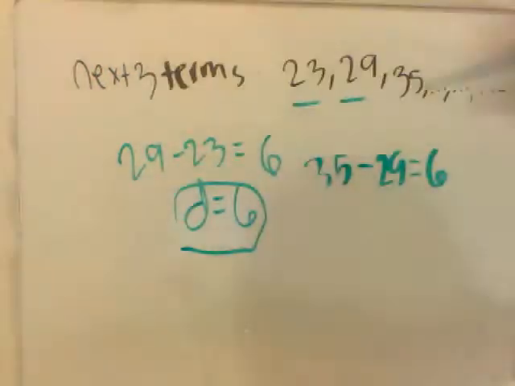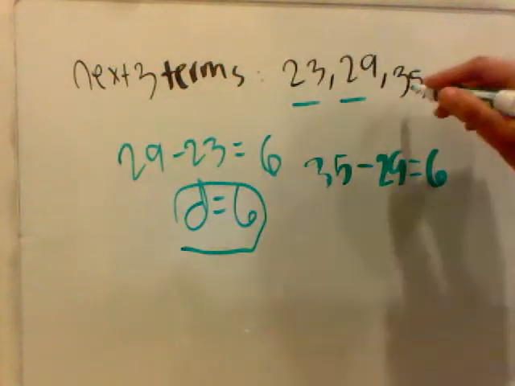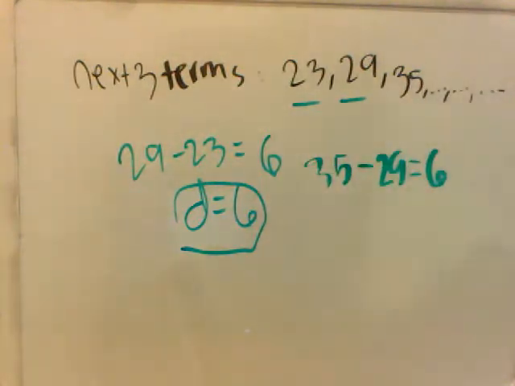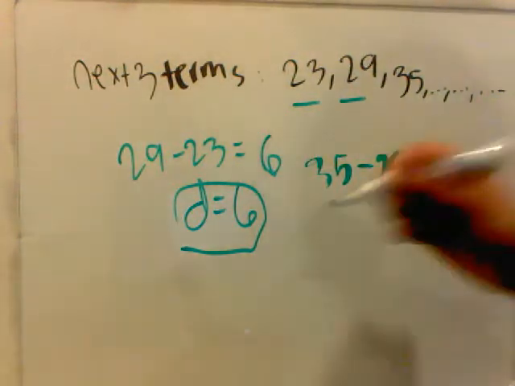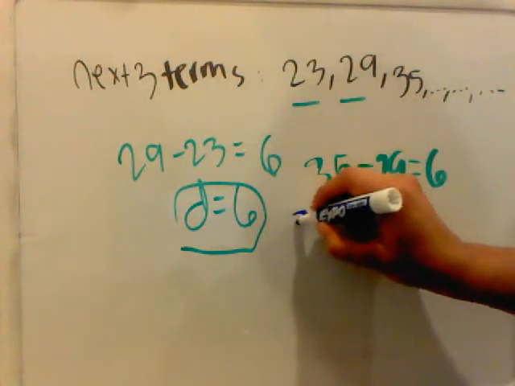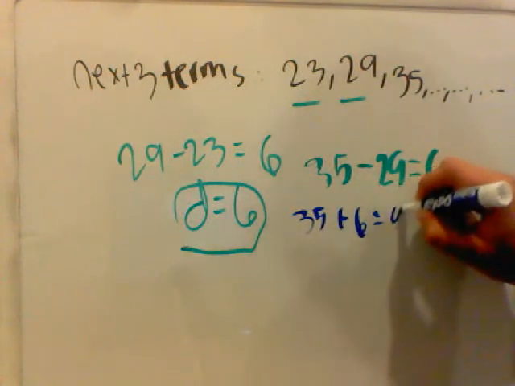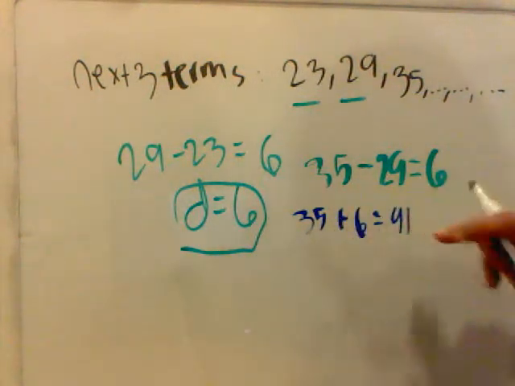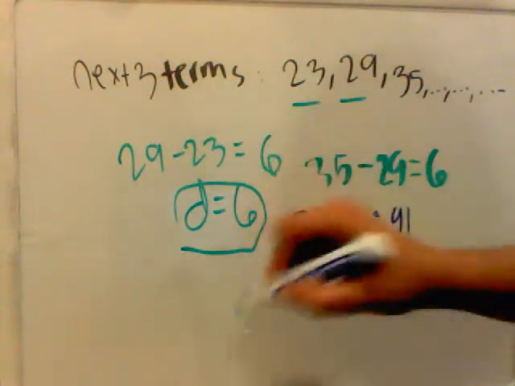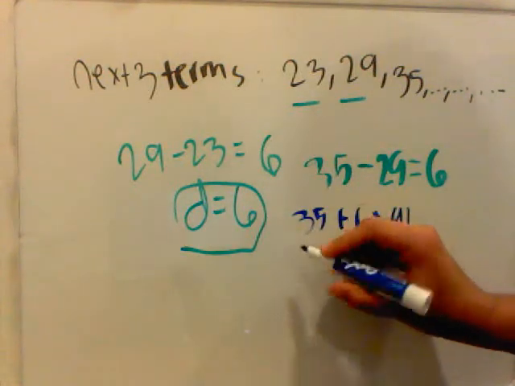Now, how do you find the next three terms? Simple. You go from 35, and you add 6. That's 35 plus 6 equals 41. So that's your fourth term, now you need your fifth.